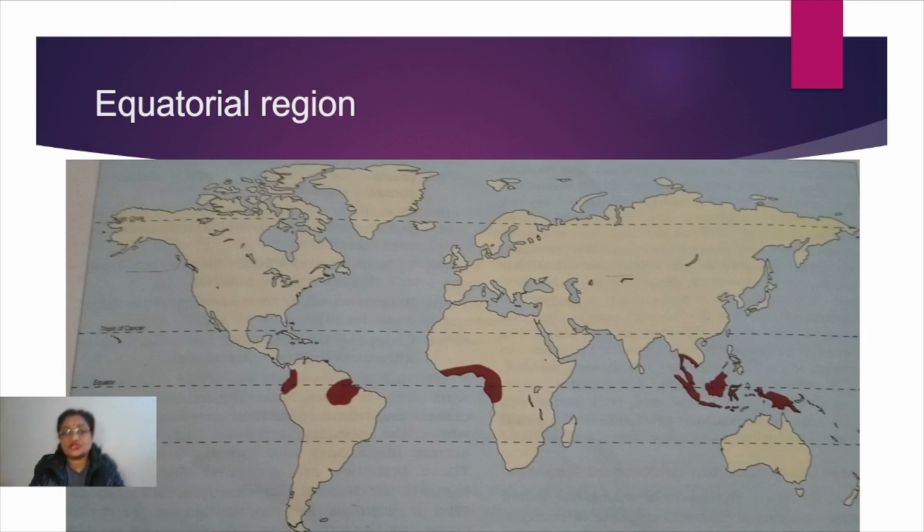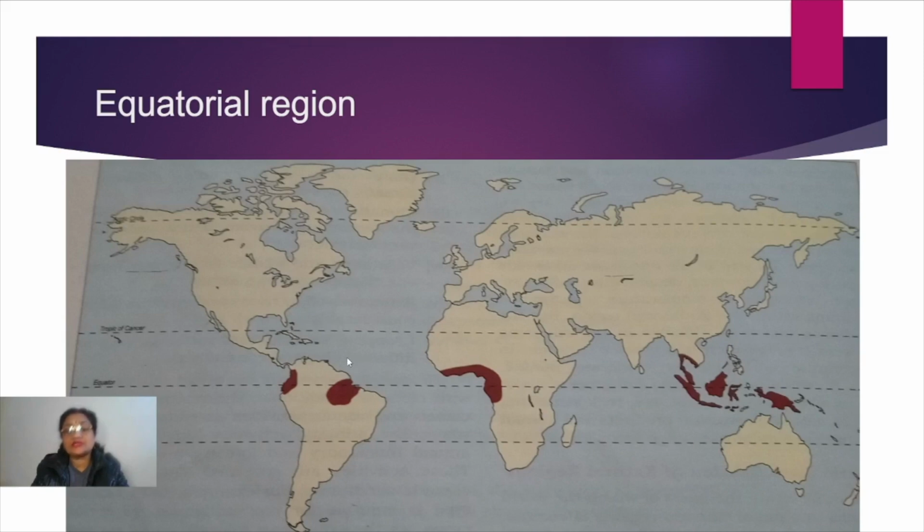When we talk about Asia, the countries which come under the equatorial region are especially Indonesia, Papua New Guinea, Malaysia, and some parts of the Philippines. When we come to Africa, what part is covered under the equatorial region? The coastal lowlands, especially of the Zaire basin, then the Guinea coast in West Africa, along the Gulf of Guinea. So this is the area in Africa.